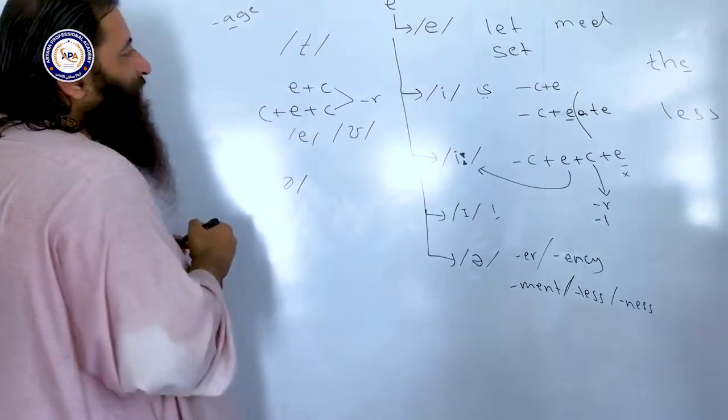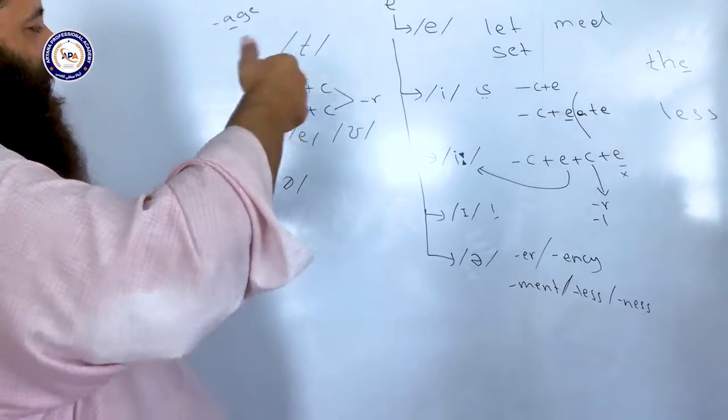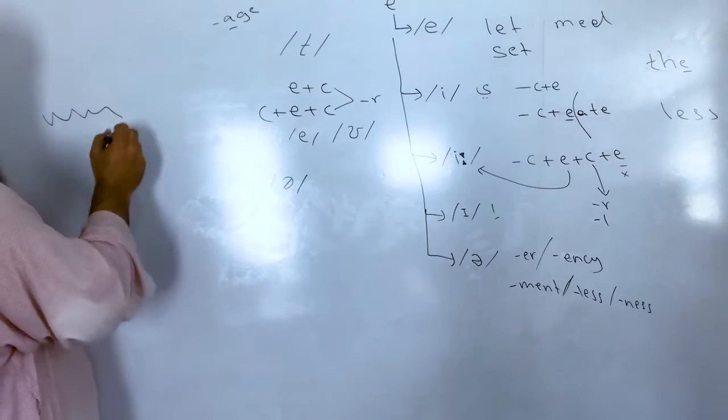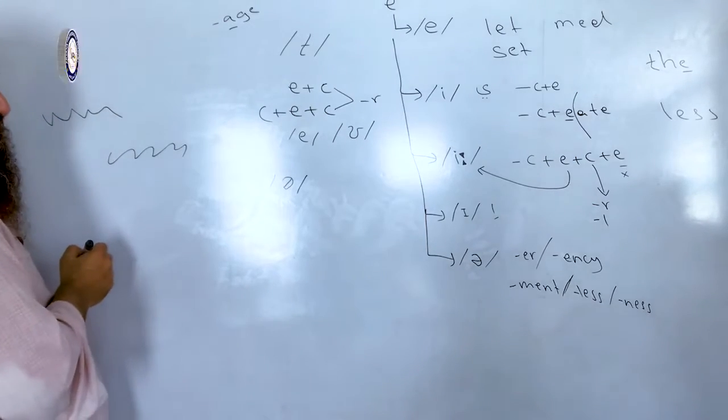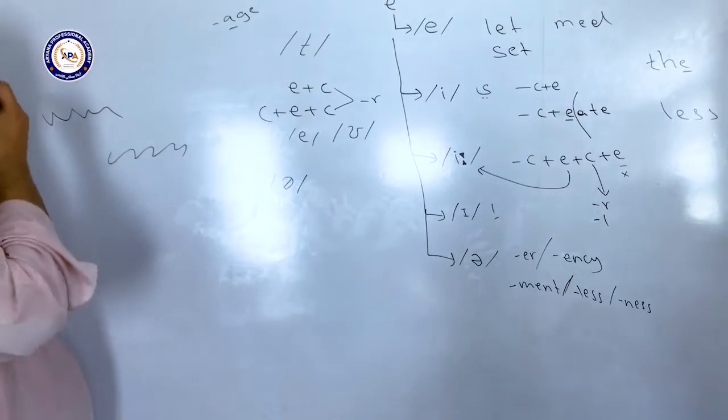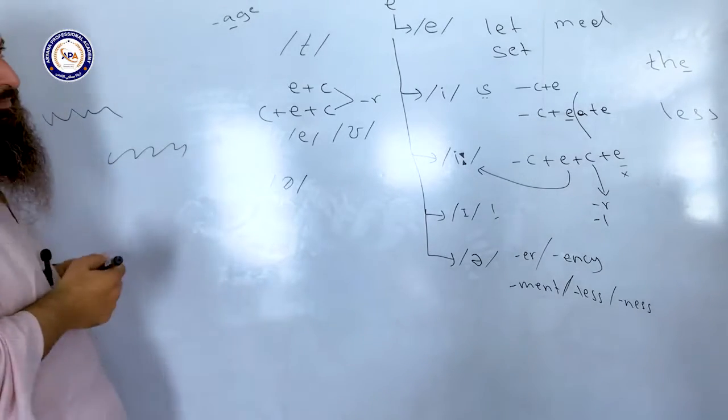Whenever you find a symbol italicized, it means it is optional. You can either pronounce it or make it silent. That's why symbols should always be written straight. In writing, people have different styles of writing. Some people write like this, some people write like this. But symbols should not be written italicized because it then means optional. They have to be written straight.